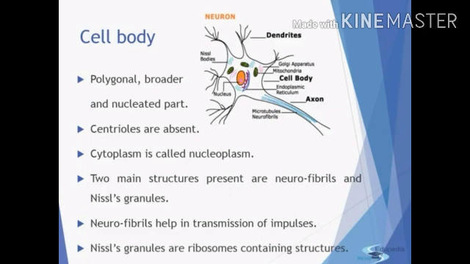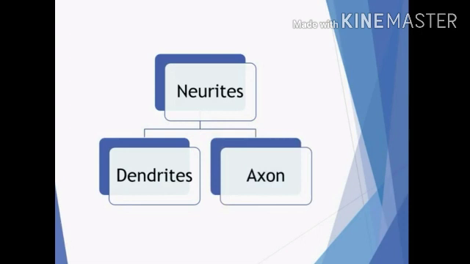So let's start with the cell body. The cell body is polygonal in shape, a broader and nucleated part. That means the nucleus is there. Centrioles are absent, which means no cell division will occur in the neuron. The cytoplasm present in the cell body is known as neuroplasm. Two main structures are present: the neurofibrils and Nissl granules. Neurofibrils help in transmission of impulse, and Nissl granules are ribosome-containing structures. Ribosomes help in protein synthesis.